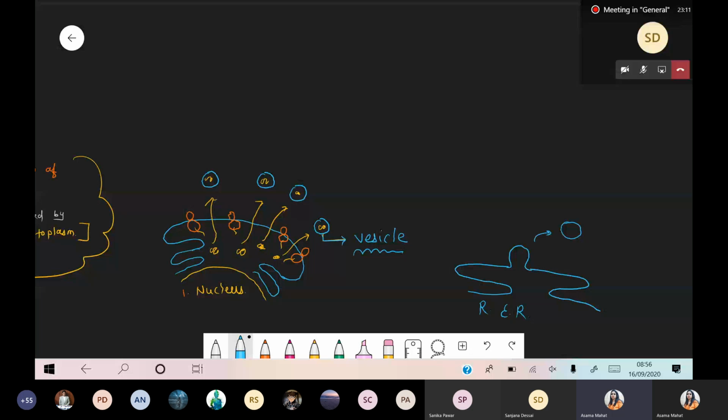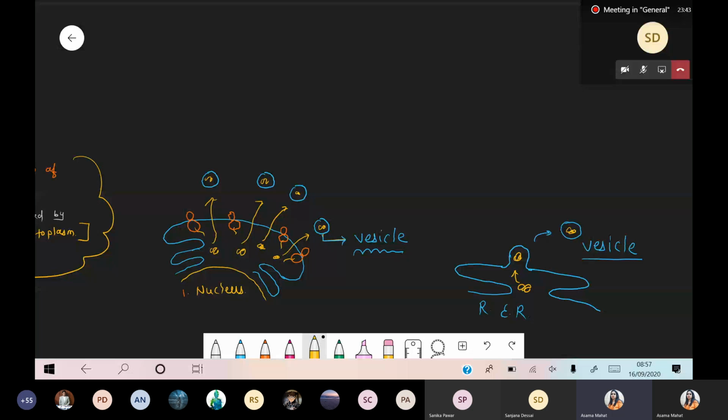It will pinch off from this point, and once it pinches off, there is a formation of a typical structure. That structure is called the vesicle. But remember, when we are talking about that pinch off phenomenon, there is a presence of protein. That protein will move inside this vesicle, and after the pinch off, that protein is part of the vesicle. Now that protein is covered by the vesicle.